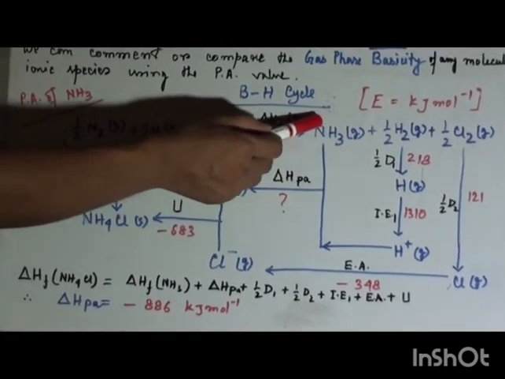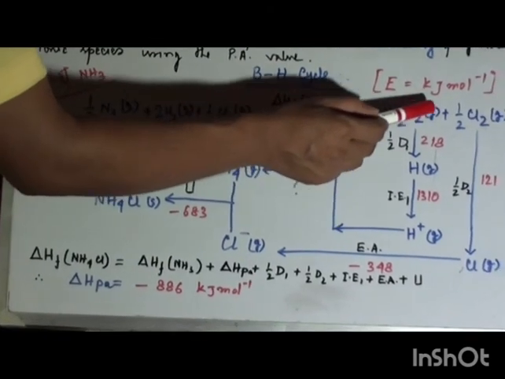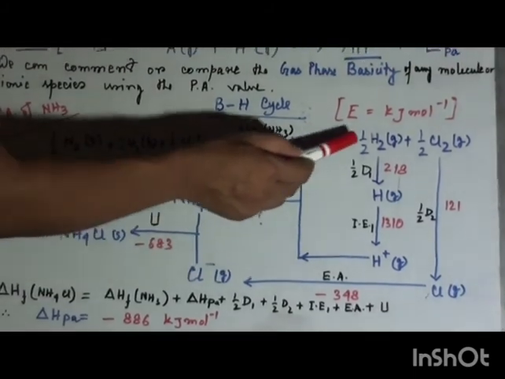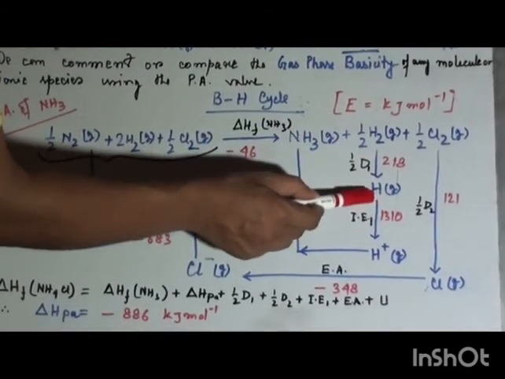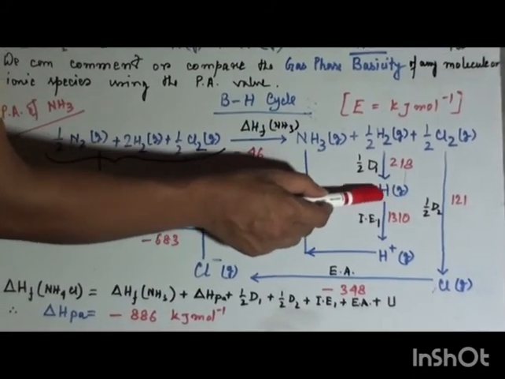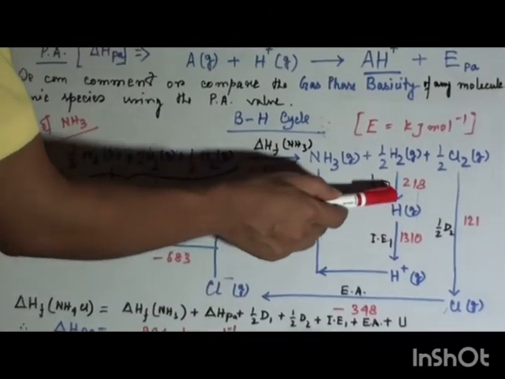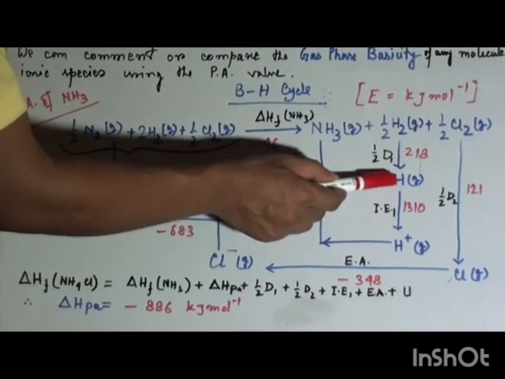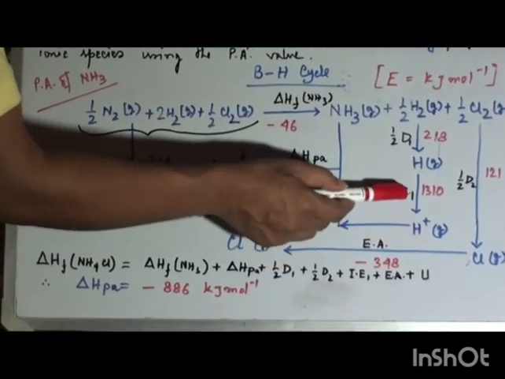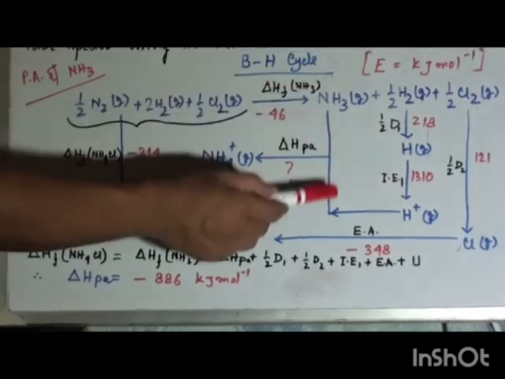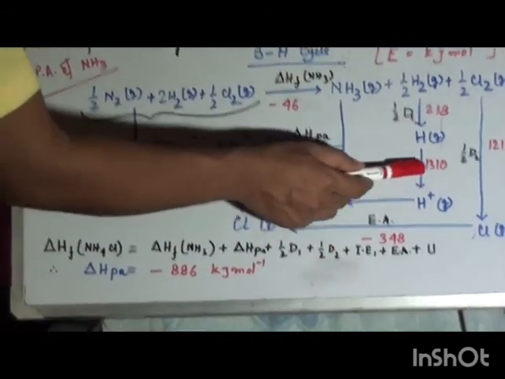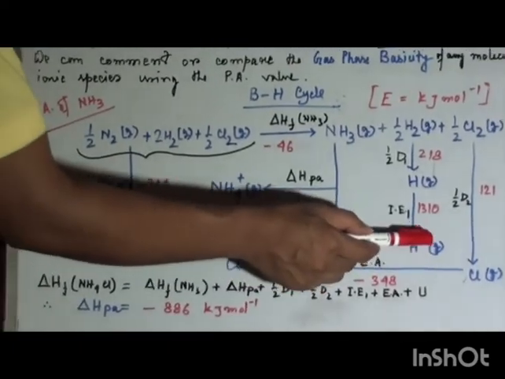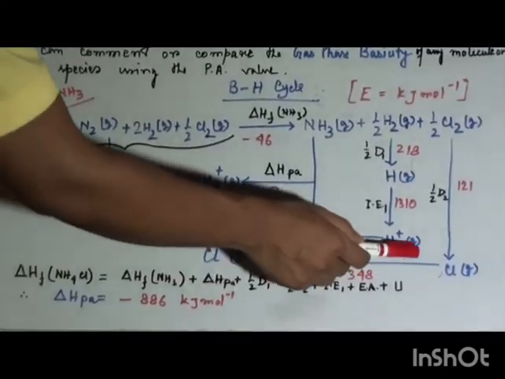This is the formation of ammonia, and the remaining hydrogen and chlorine is there. Now this hydrogen gets dissociated to hydrogen in atomic state, and this hydrogen atom gets ionized, releasing one electron in gaseous phase, applying ionization energy 1, producing H plus in gaseous state, that means proton in gaseous state.